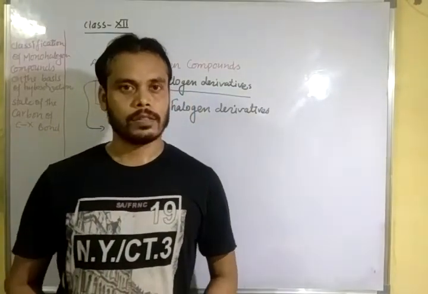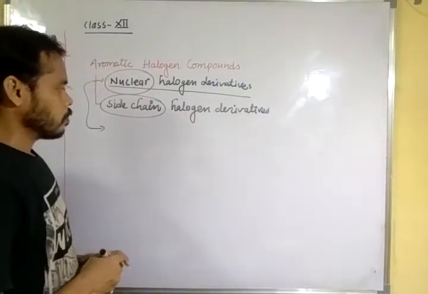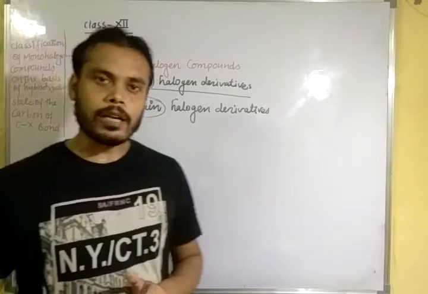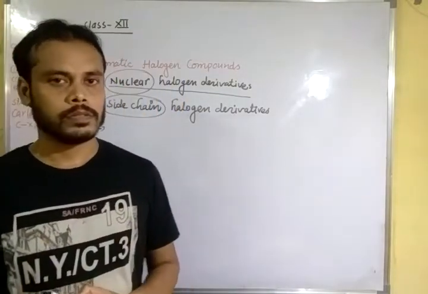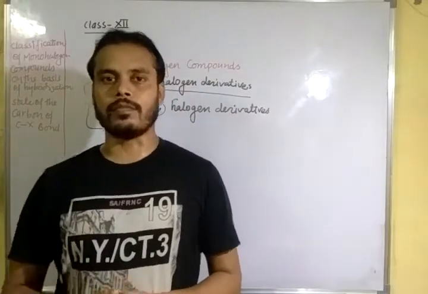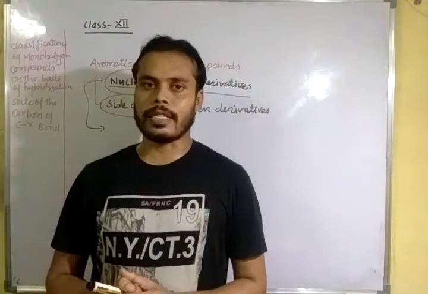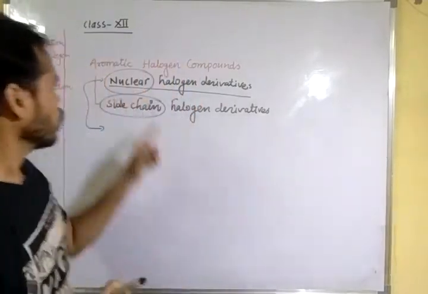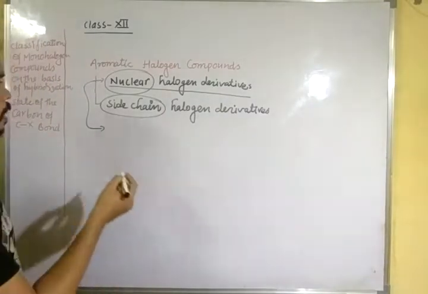Once again, I repeat: when the hydrogen atom directly attached to the benzene ring is replaced by a halogen atom, the derivative obtained is called nuclear halogen derivative.